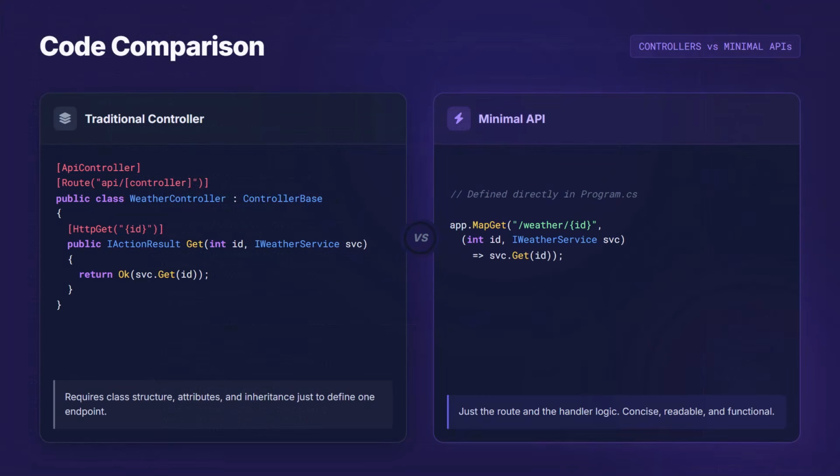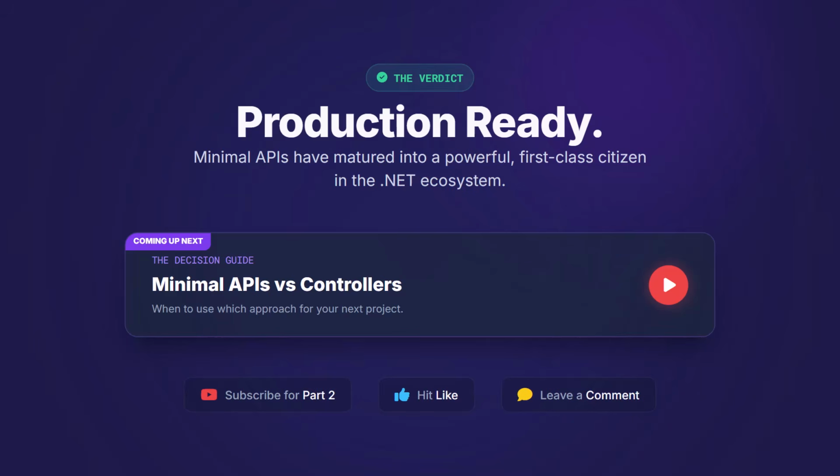With traditional controllers, you create classes, attributes, and define action methods. With minimal APIs, we can write app.MapGet or the HTTP verb, and then directly the functionality that we want. No other complexity. Minimal APIs have matured into a powerful production-ready option for .NET developers,